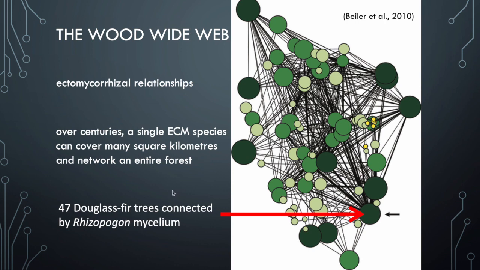So in this study, they actually looked at one species of tree, Douglas fir trees, that were present within a certain area of the forest, and how they were connected with one species of ectomycorrhizal fungal mycelium, and this species is called Rhizopogon. And basically, they found that this one tree, one of the oldest trees in that forest, was actually connected to 47 other Douglas fir trees. So basically, this avatar concept that we have of this mother tree was shown scientifically for the first time, perhaps. And so, over centuries, a single ectomycorrhizal species can potentially cover many square kilometers and network an entire forest.